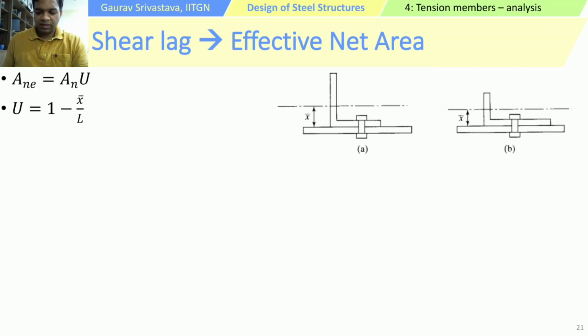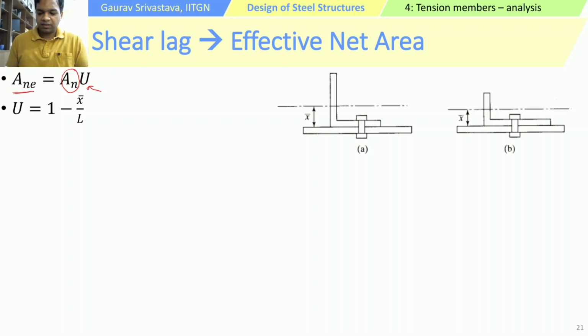Now the way it has been characterized is that if we consider the net area, which is AN, this net area is multiplied by a reduction factor U. So this term becomes the net effective area, or ANE. What was net area earlier now becomes net effective area, and this net effective area takes into consideration the reduction in strength due to the shear lag effect.